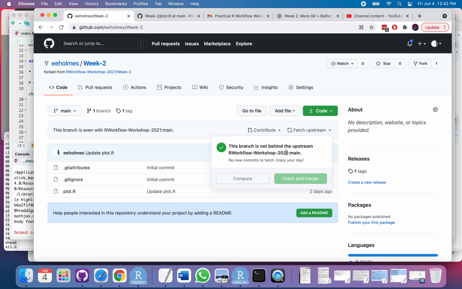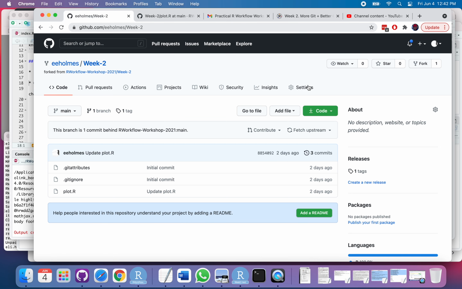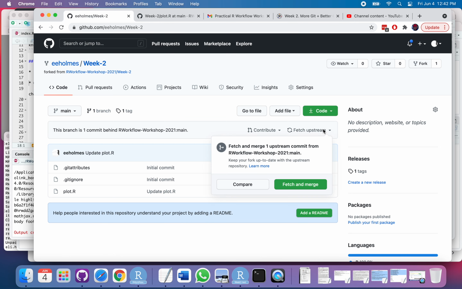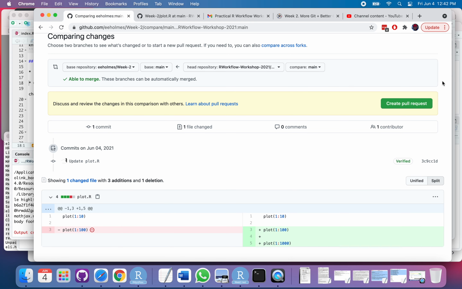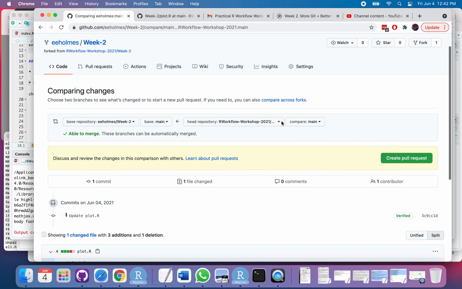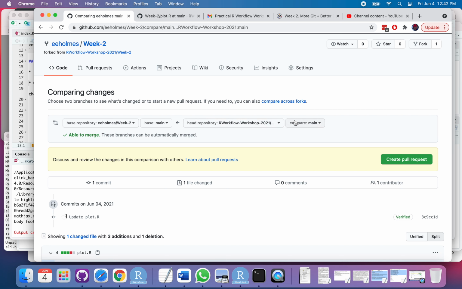Yes, it is. Why are you doing that? Okay, yeah, I had to refresh the page, but now you can see it says that on the upstream, the parent has one commit that is different. So I could compare. So now we can see what the difference is. Oh, okay, they've just done that. Okay, great.